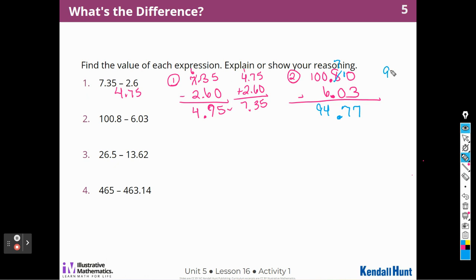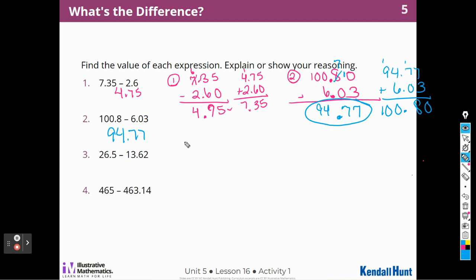And then again, I can add 94 and 77 hundredths plus 6 and 3 hundredths and make sure that I get that answer correct, right? I'm going to add to check. 10 and 10. Yes, 94 and 77 hundredths.